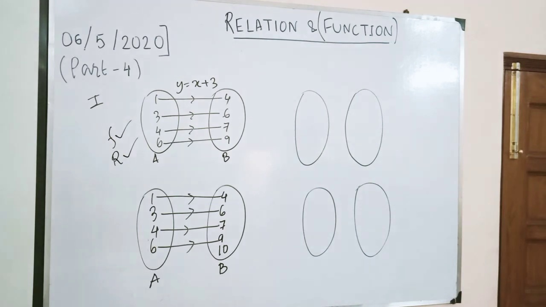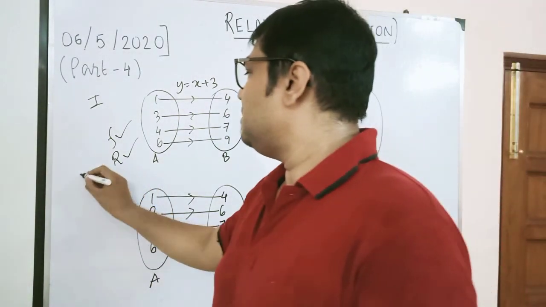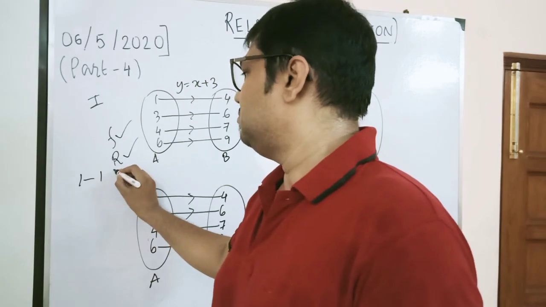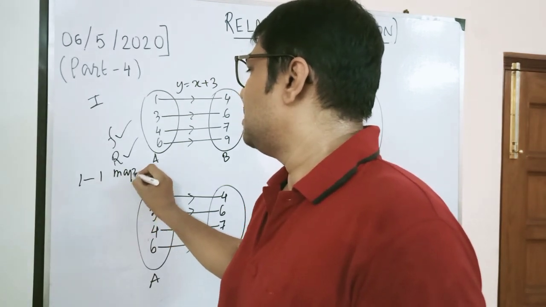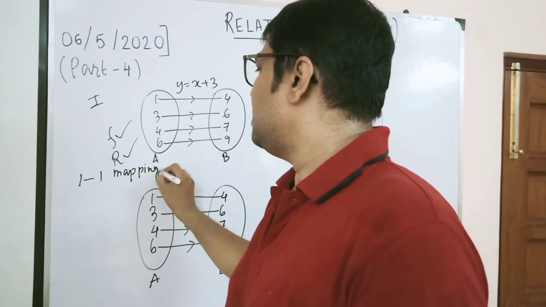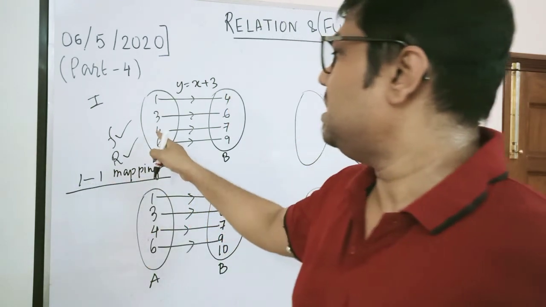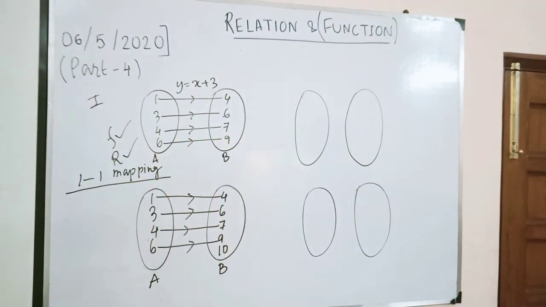Now, when you go to class 12, you will learn that this is known as one-to-one mapping. This is actually one-to-one mapping. Why one-to-one mapping? Because see, it's mapped from one element to another element.